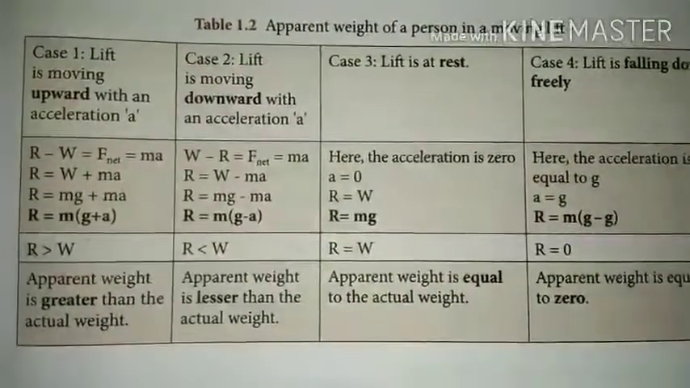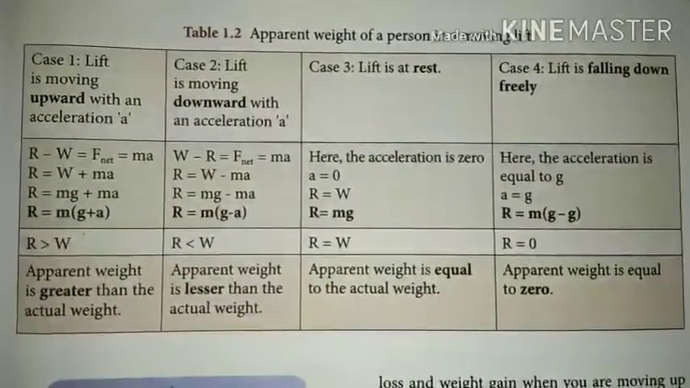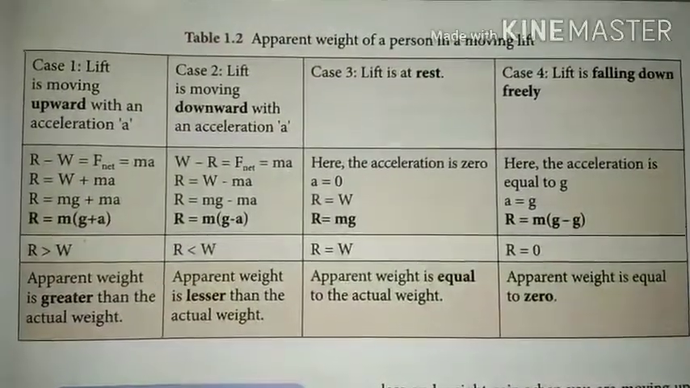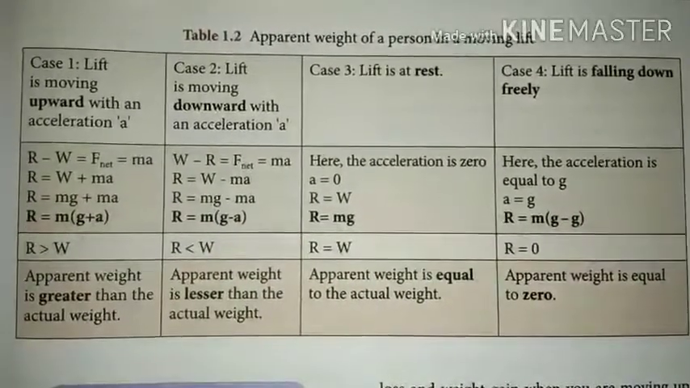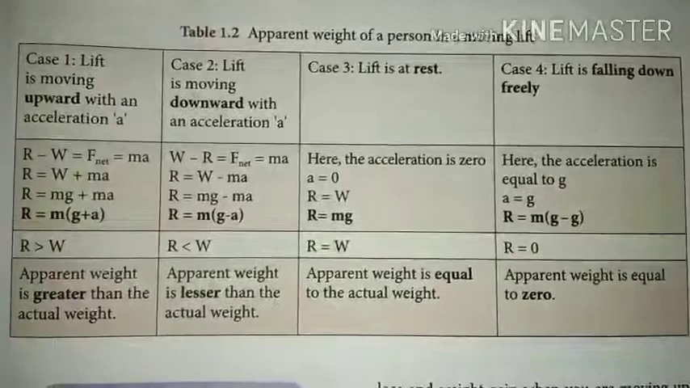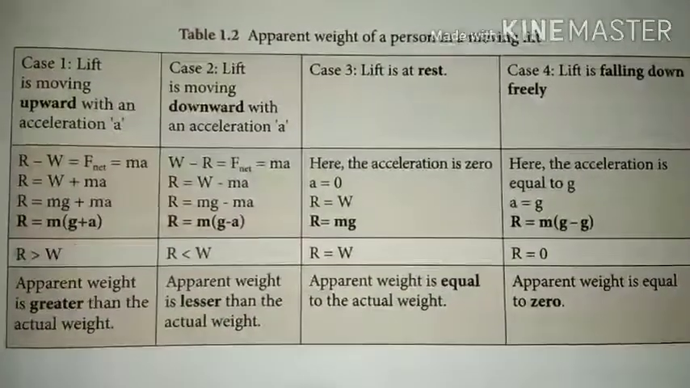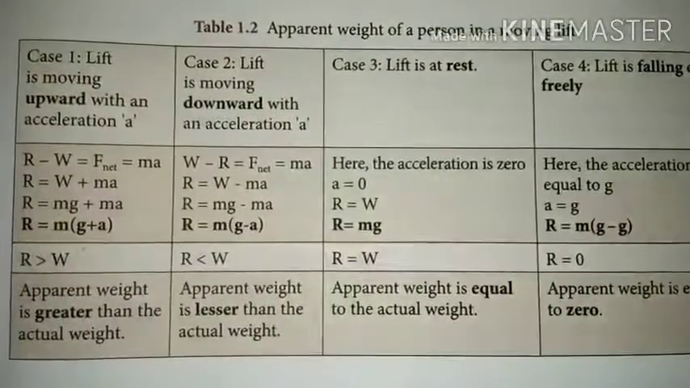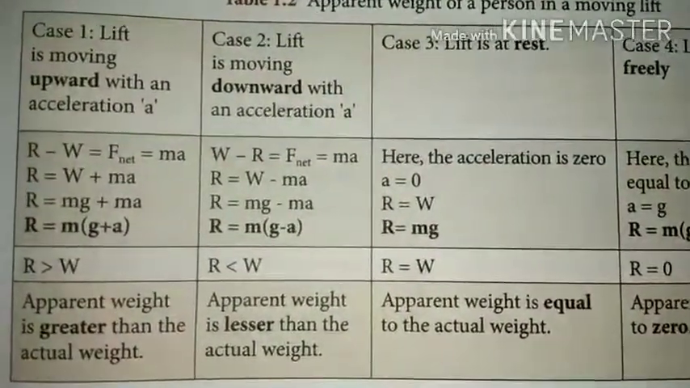Lift is moving upward with an acceleration: apparent weight is greater than the actual weight. Lift is moving downward with an acceleration: apparent weight is lesser than the actual weight. Lift is at rest: apparent weight is equal to the actual weight. Lift is falling down freely: apparent weight is equal to 0.